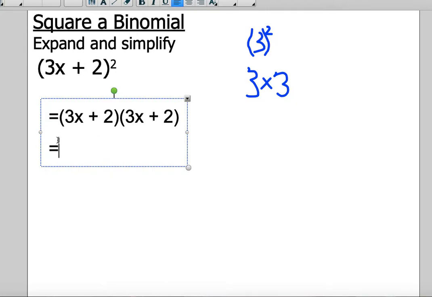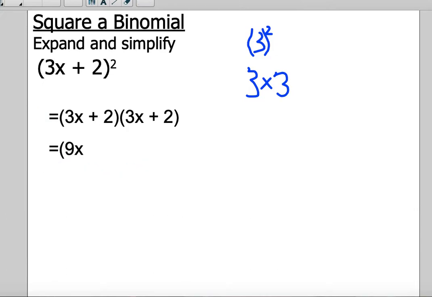So here we're going to use distributive property. So 3x times 3x is 9x squared.